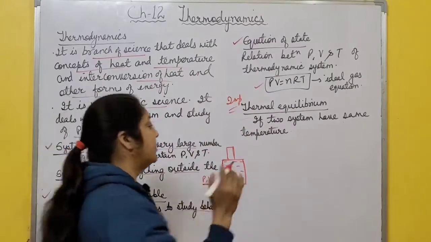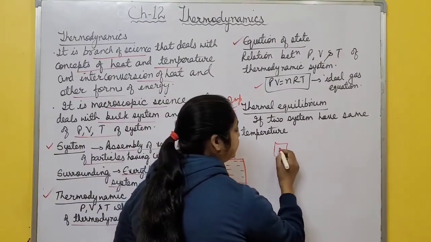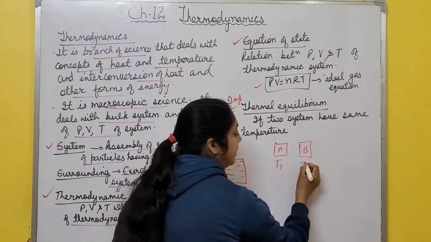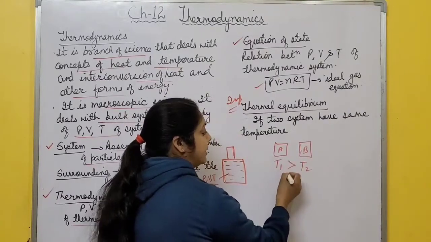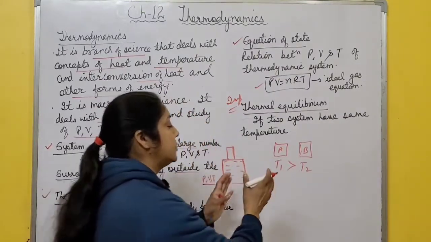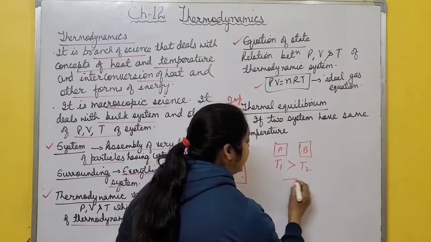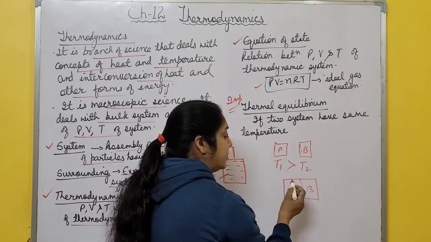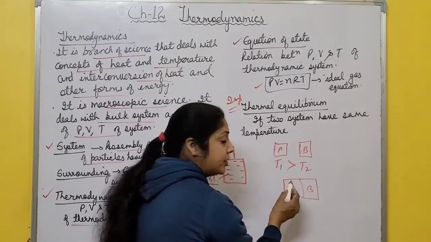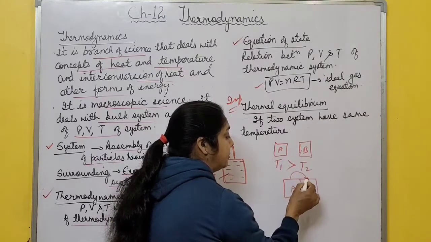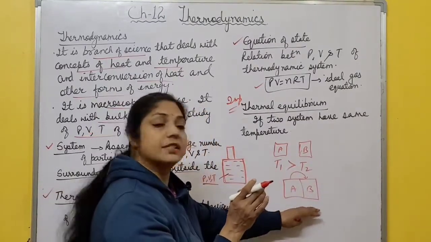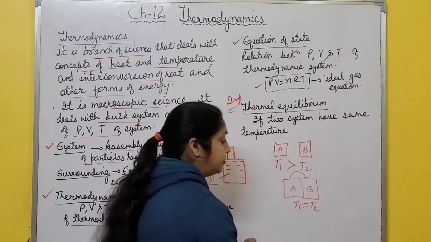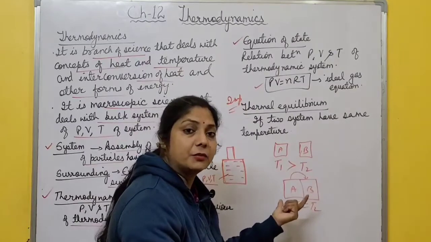After this, there is an important topic, that is thermal equilibrium. What is this? Suppose there are two bodies, A and B. And suppose the temperature of body A is T1 and body B has temperature T2 and T1 is greater than T2. Now if these two bodies come in contact with each other, what happens? This A body comes in contact with B body. Then what happens? Heat flows from this A body to B body, because A has higher temperature, until both have same temperature, and after some time temperature of one becomes equal to temperature of two. It means these two bodies are said to be in thermal equilibrium.